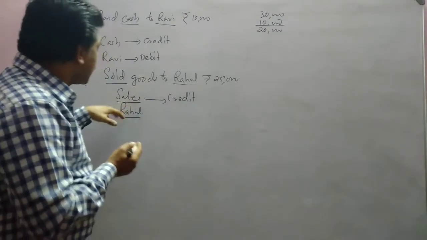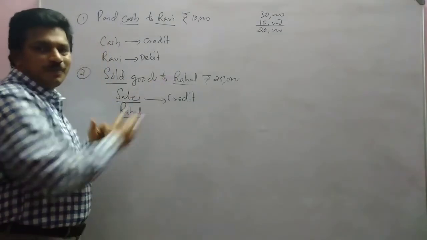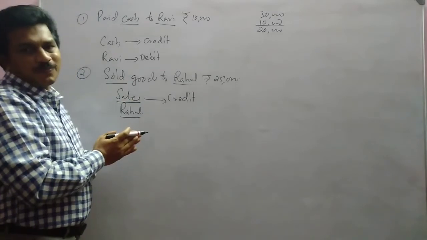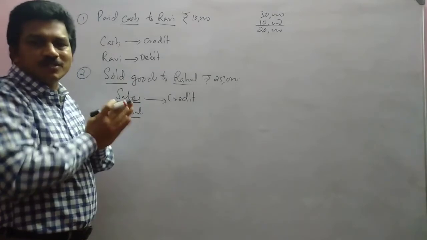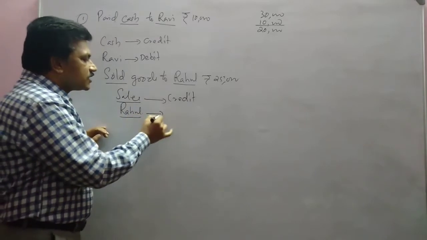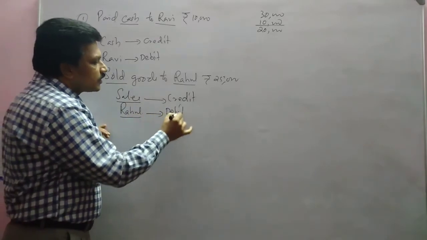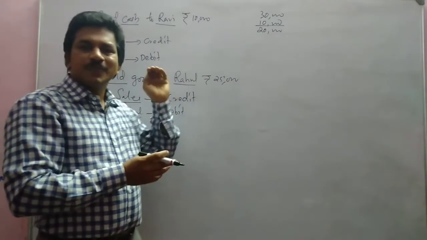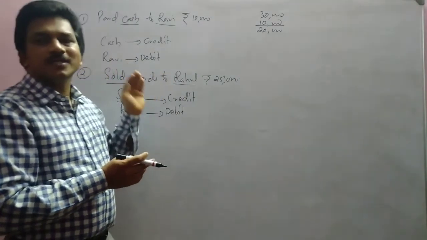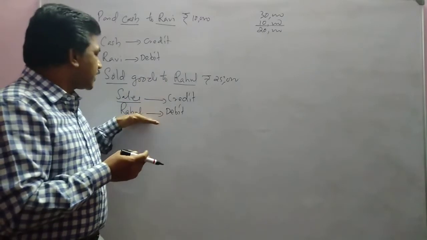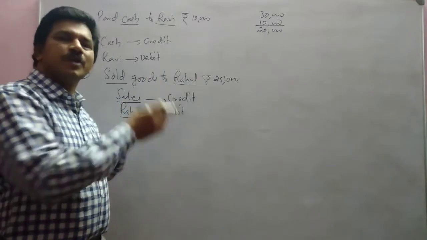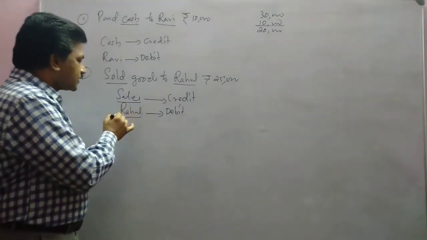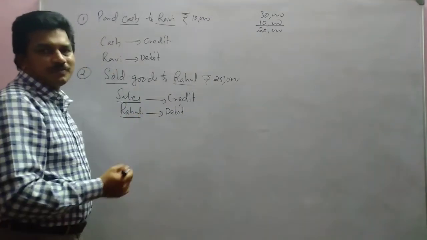Sorry. We sold goods to him, and who received? Rahul is the receiver. Isn't it? He received the goods. So debit the receiver. That is the rule. Personal account says debit the receiver, credit the giver. So Rahul is receiving the goods, so he can be debited. So here comes personal account and nominal account.